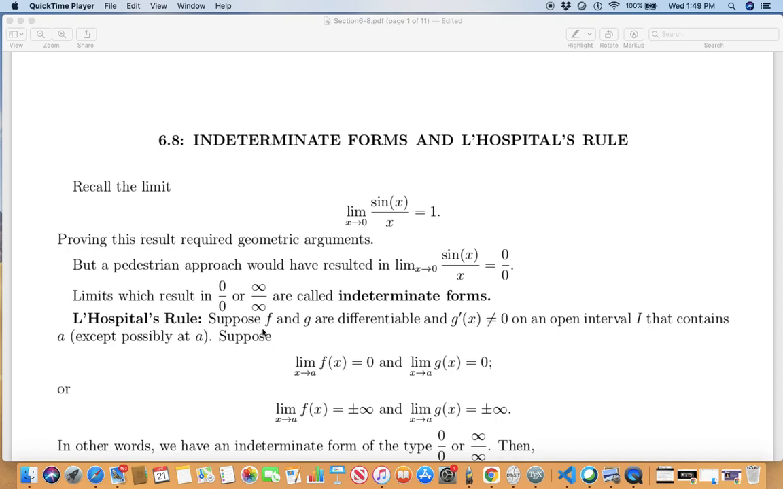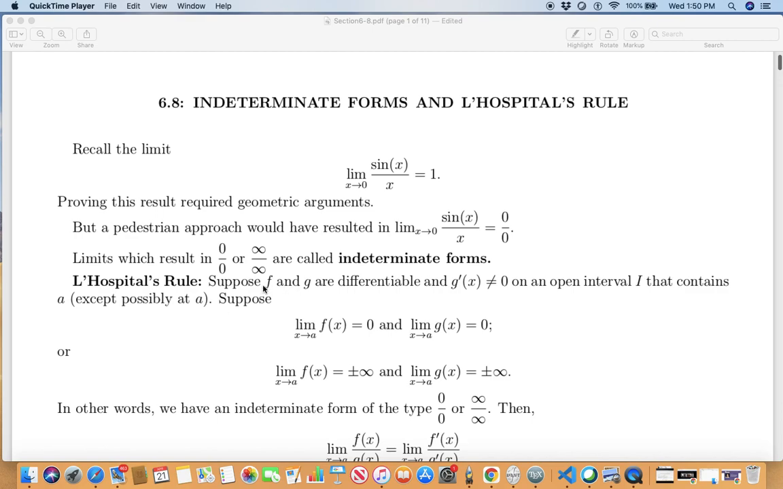Back. So we were in the process of proving L'Hopital's rule. Recall the rule. Suppose f and g are differentiable and g prime of x is non-zero on an open interval I that contains the number a, except possibly at a.